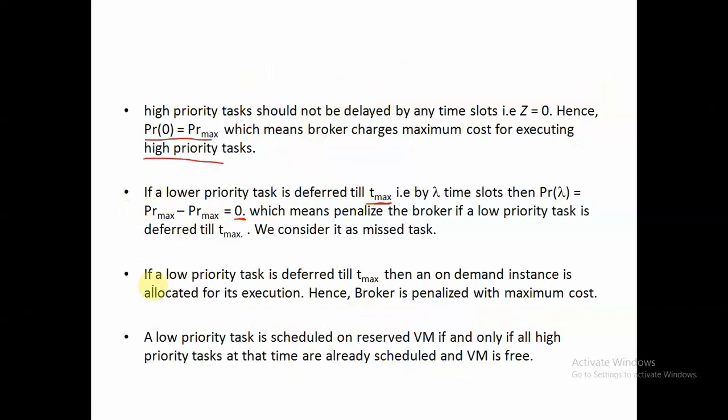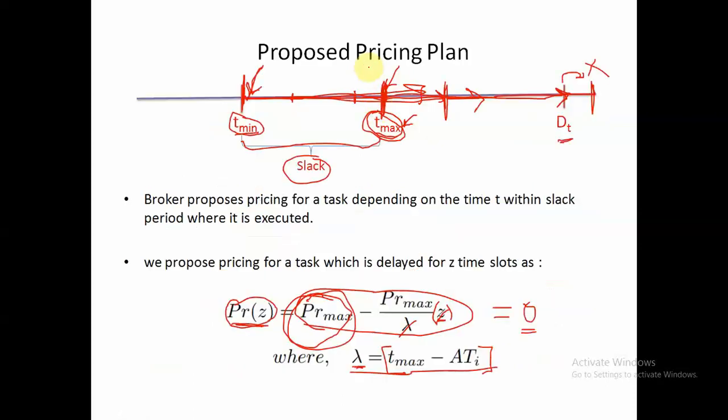And the next thing is, if a low priority task is deferred till Tmax, then an on-demand instance is allocated for its execution. Hence, the broker is penalized with maximum cost. So, if a low priority task is delayed till its Tmax value, then